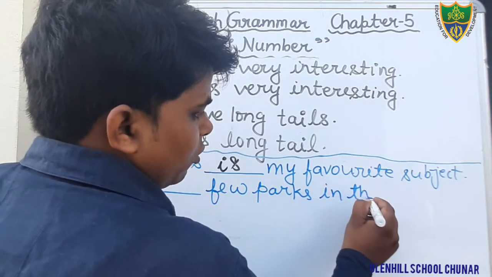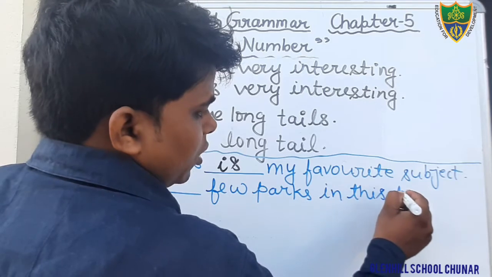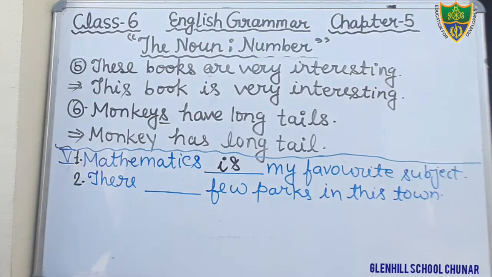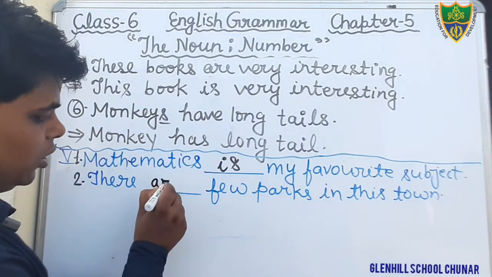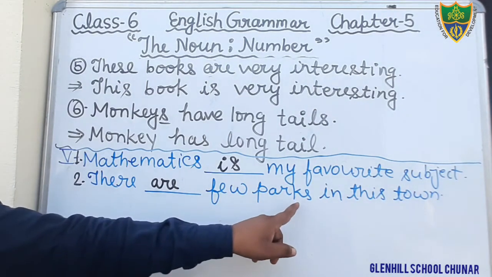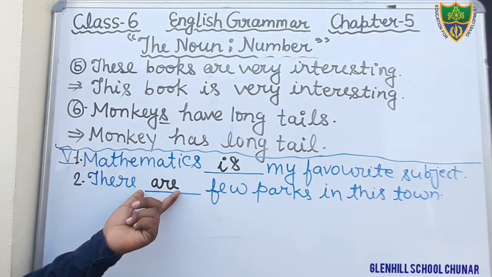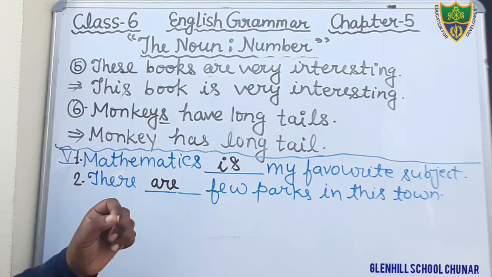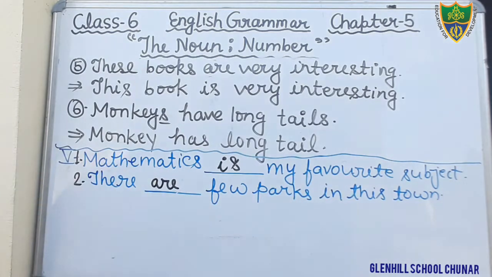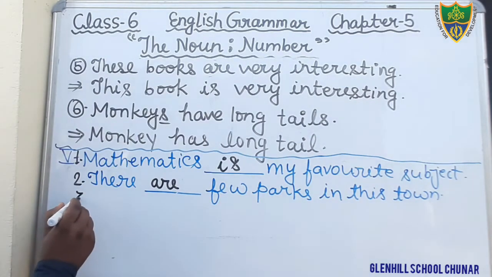In this town, T-O-W-N. Okay, students, this is the sentence. There are, A-R-E. Okay, students, keep in your mind, there are, it is given in plural, therefore we will fill here plural verb. Just see, there are few parks in the town. Just fill it. Question number 3.